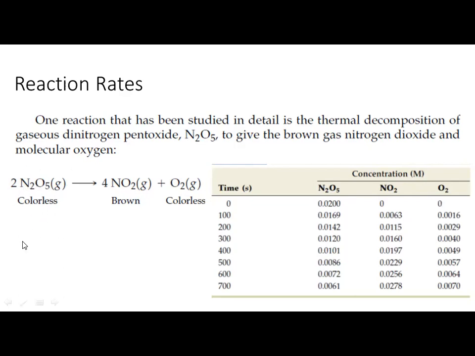I am going to start the reaction with the nitrogen pentoxide. So when the time proceeds, what changes do you expect in this chemical reaction? What will happen? That's why I'm starting with 10 moles of the nitrogen pentoxide. When time starts, what changes do you expect in this chemical reaction?